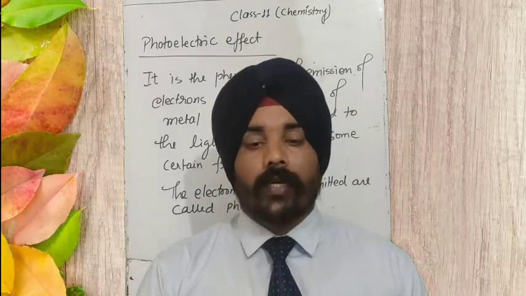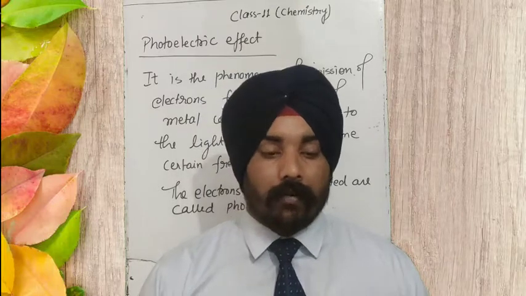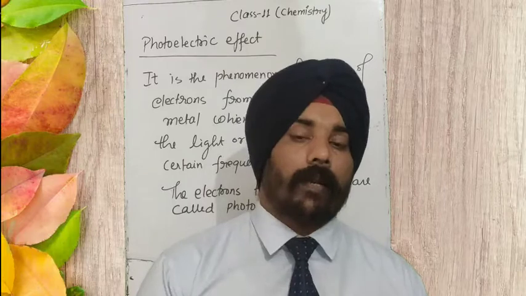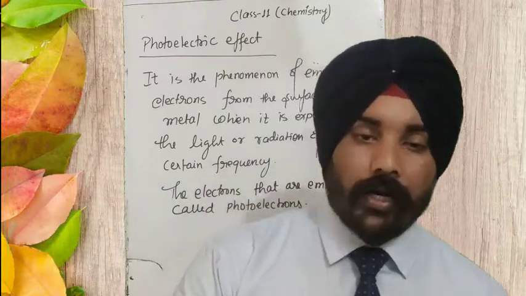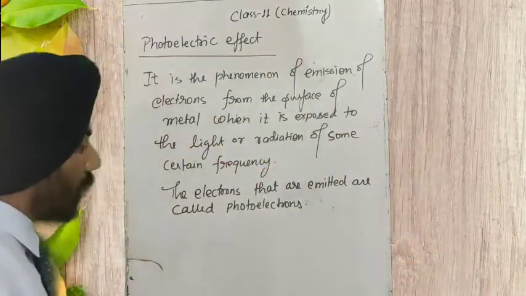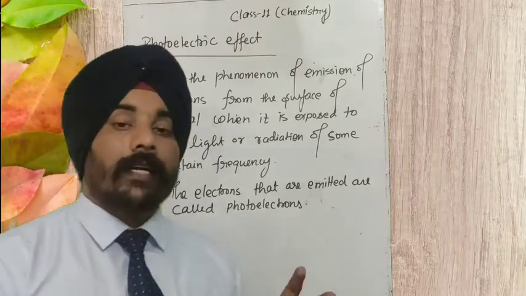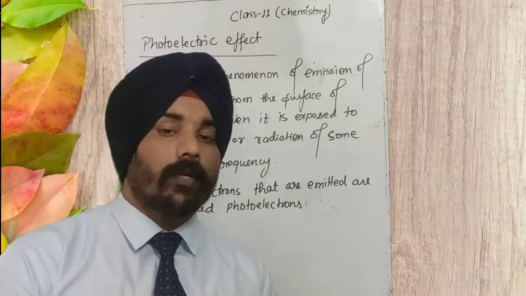So this was Albert Einstein's theory, and he explained this phenomenon very well on the basis of Planck's quantum theory. According to Einstein, the energy given by the photon is equal to h nu.